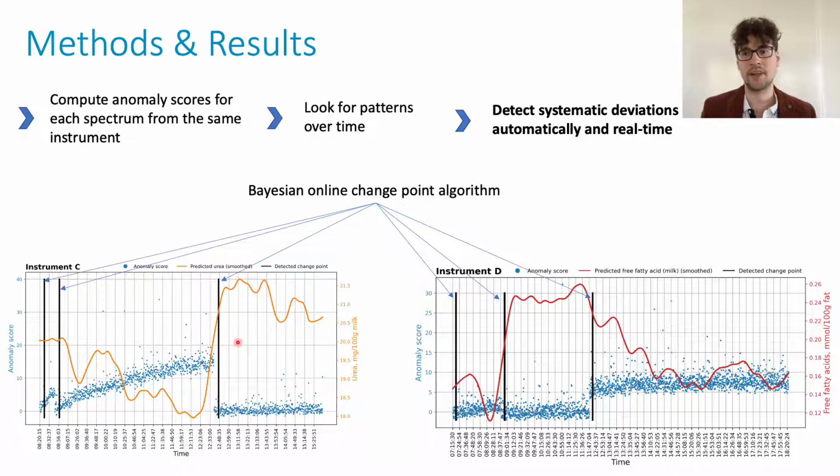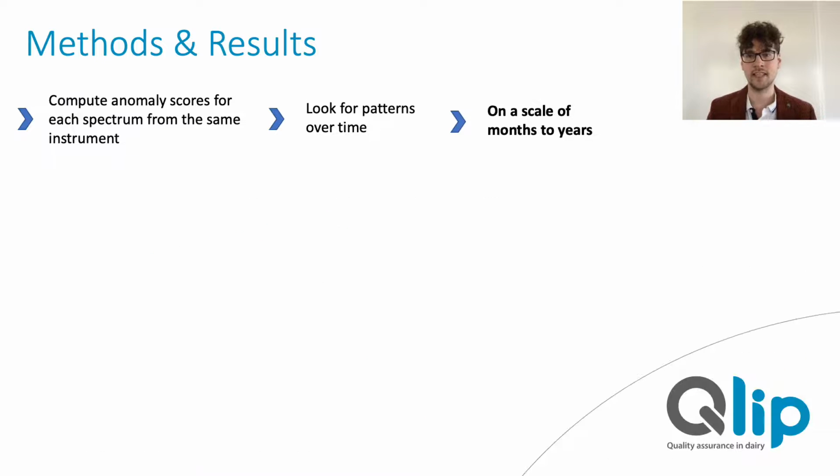And in fact, we found that in our cases at least, 24 spectra were often sufficient to identify most of such events. But we can do much more than that. So far, we only focused on instabilities on the scale of minutes to hours. However, we can follow individual instruments also on the scale of weeks, months, and even years.